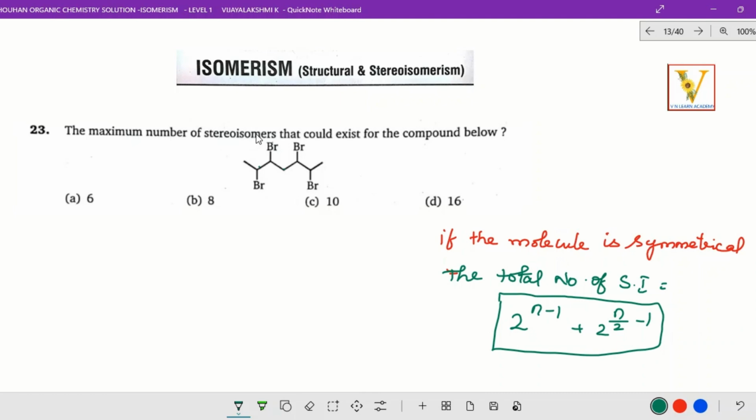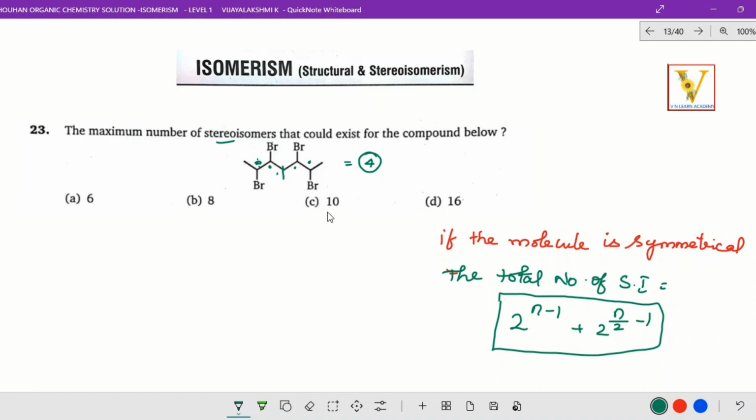Number of stereoisomers that could exist for the compound below. See, in this compound, how many stereoisomers are available? That is the question. Okay, now come to this point. How many chiral centers are available? Let us check. 1, 2, 3 and 4. So there are 4 chiral centers available. Now, is this a symmetric molecule or an unsymmetric molecule? This is a symmetric molecule only.